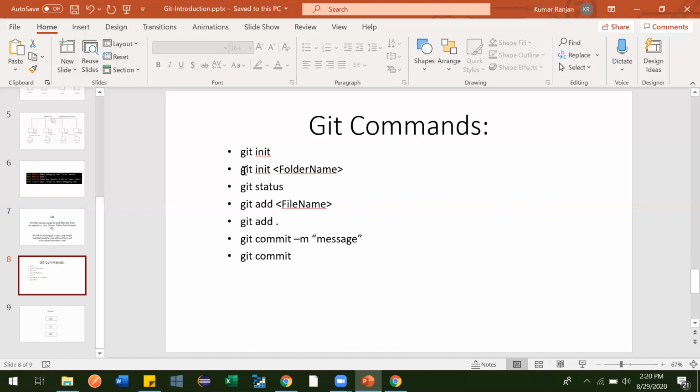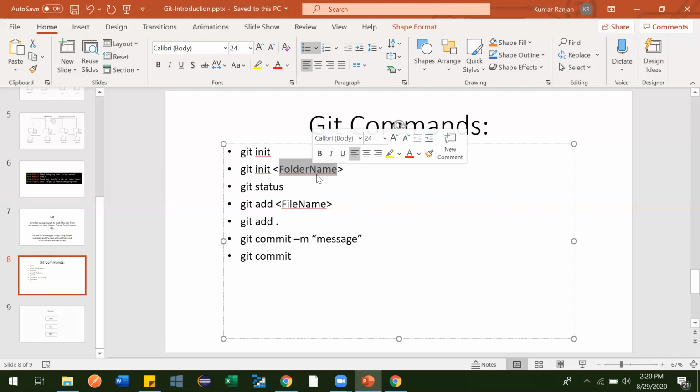Now, git init and then a folder name. This command will create one folder, whatever folder name you provide, and inside that folder one Git repository will get created. That also I'll be showing to you.